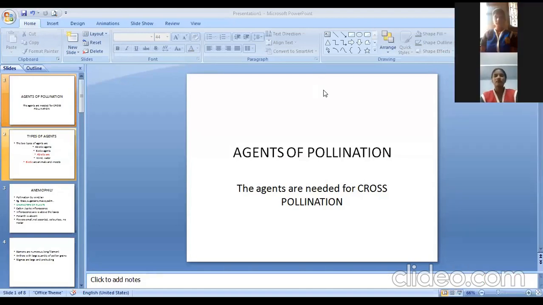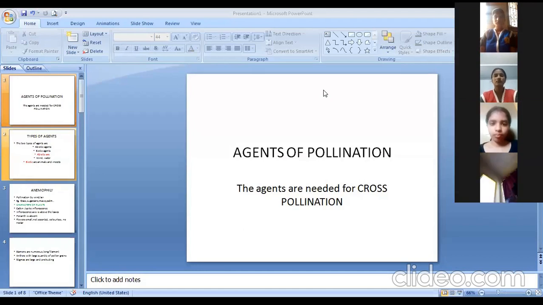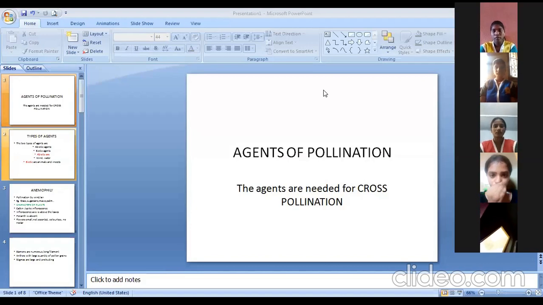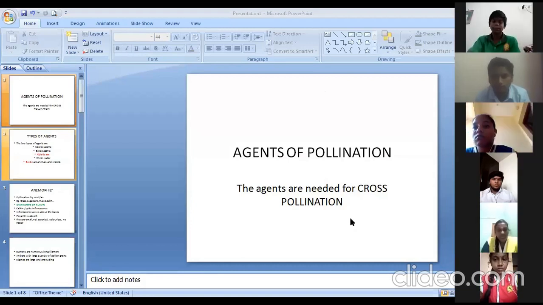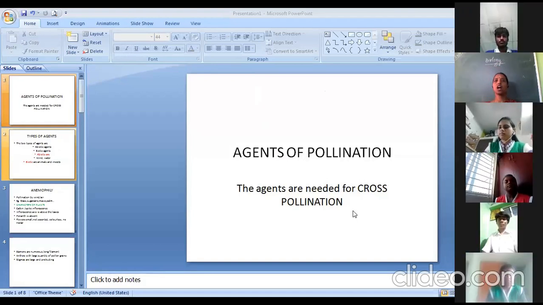And quickly recollecting what we have been learning in the last class. Last class, quick revision first of what we have learned. So last class we were learning about pollination. I said pollination is transfer of pollen grain from anther to stigma, and it is of two types. One is cross-pollination, another is called self-pollination. Cross and self are the two types of pollination we have discussed, and with that we have gone through what all the types of cross and self we have, what all the mechanisms we have observed.